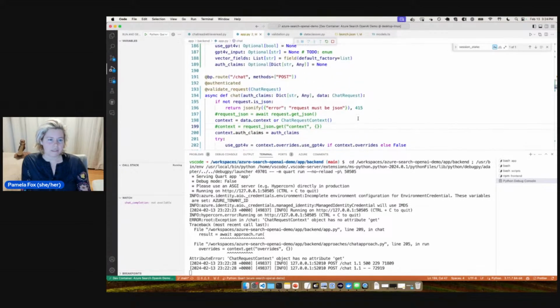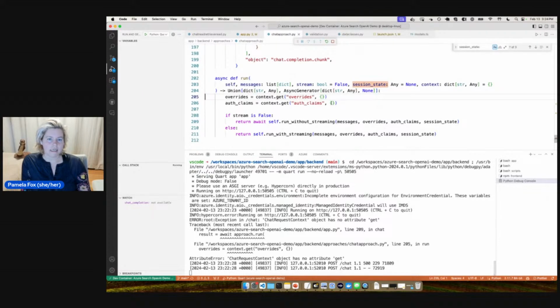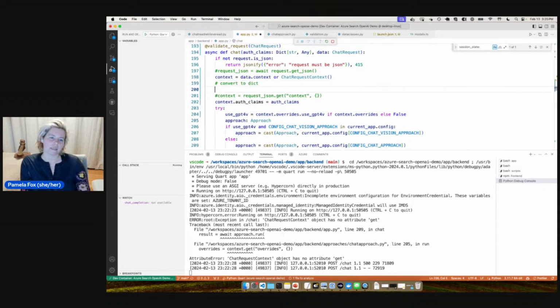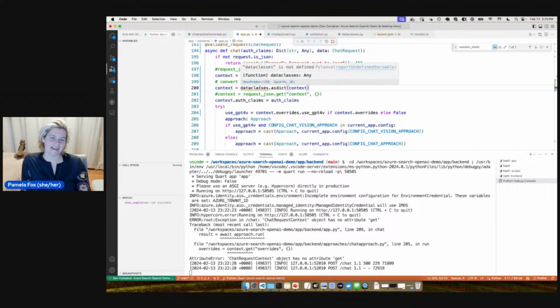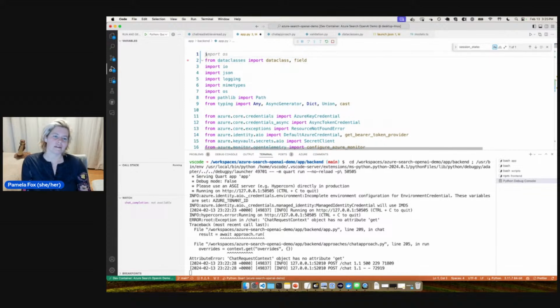All right, so this was just an error because I treated context as a dictionary, and it is not a dictionary. Okay, so that's interesting. In here, I'm treating it as a dictionary. The other thing I could do is simply turn it into a dictionary at some point, and then I wouldn't even need all this stuff. So it could just be convert to dict, right? Context equals. Oh, cool, there's an asdict. I didn't know that. All right, let's see if that's actually true. So import dataclasses as dict, and let's go asdict.